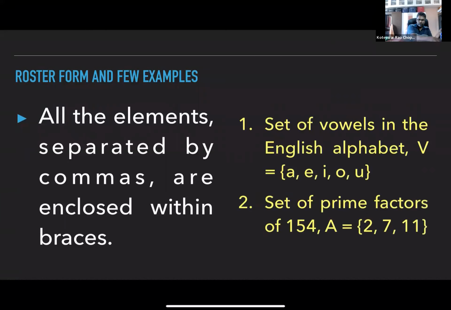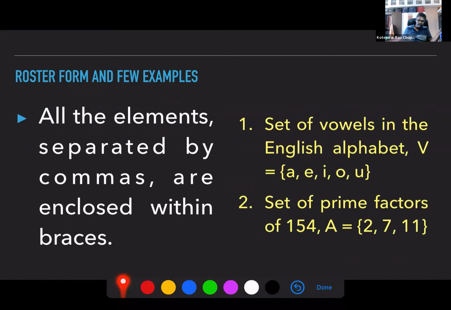So if you look at the other set, the prime factors of 154, only these are the numbers which are prime and divisors of 154. So you place them in between braces and then separate them by commas. This is the roster form, basically a list or a table. You can call it the tabular form also.